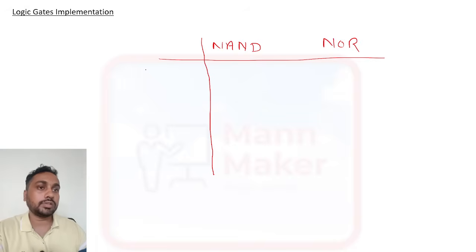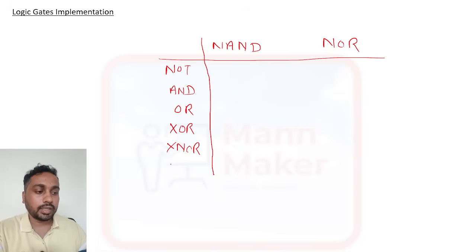Any kind of gate means we can make NOT gate, AND gate, OR gate, XOR gate, XNOR gate, NAND gate, and we can make NOR gate. All these gates we can design using NAND or NOR.